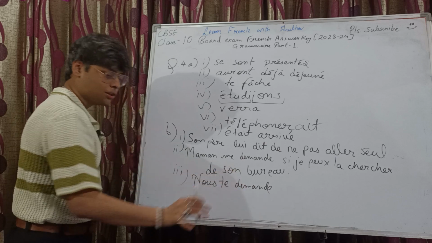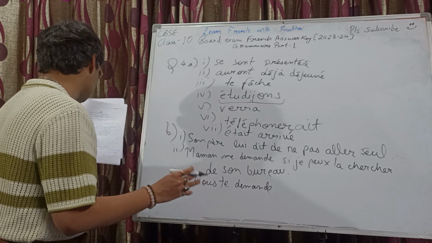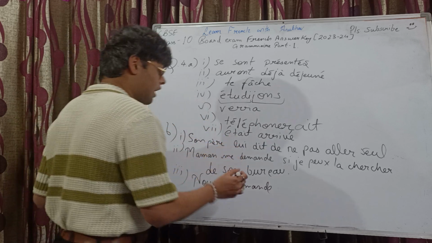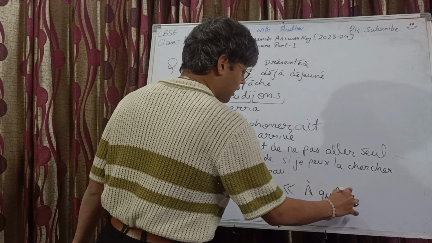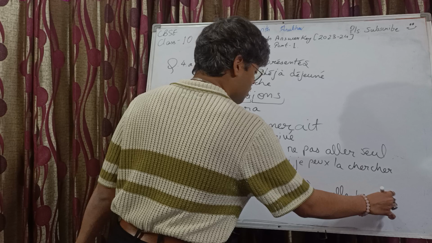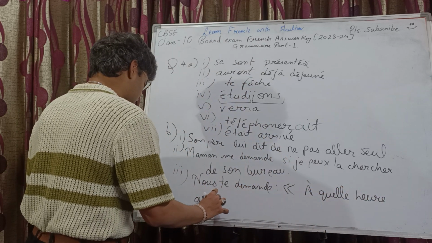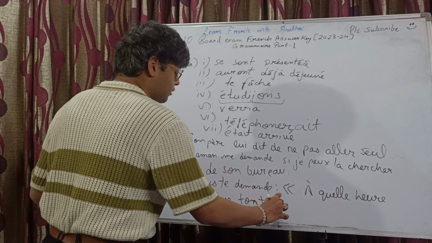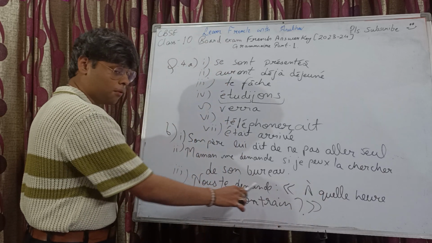For that reason the subject is not getting changed here. Nous te demandons, we had discussed such questions many a time. À quelle heure will be à quelle heure only, but we will put the colon and the guillemets, the brackets. À quelle heure arrive ton train. Also, don't miss a question mark in direct speech if it's a demand, okay?